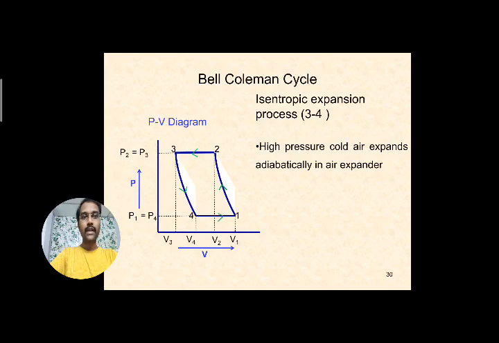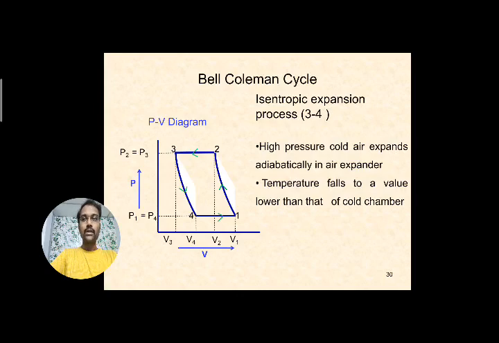Isentropic expansion will take place in the air expander. What happens to the temperature? If you observe, the pressure drop is taking place, automatically the temperature falls. You can see that the temperature drops more here due to the expansion process. Temperature drops further in the expander.